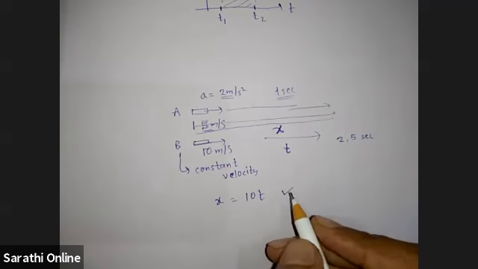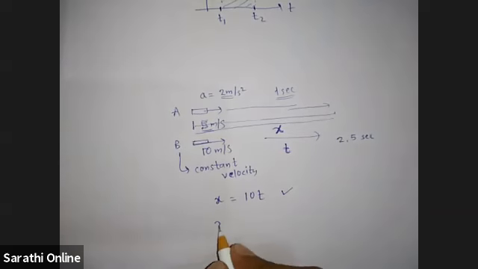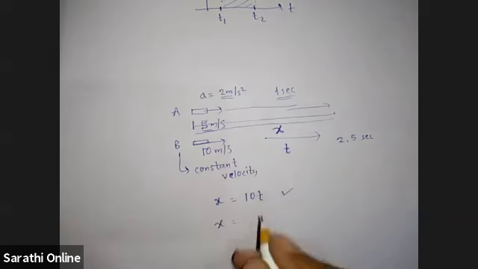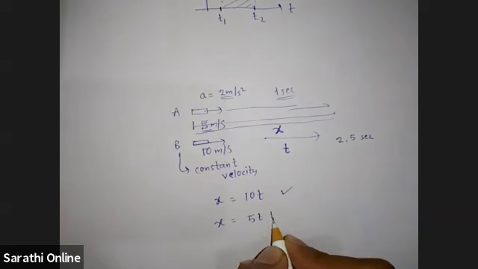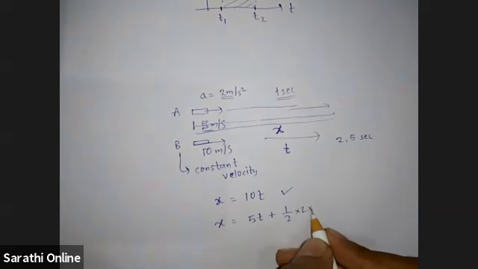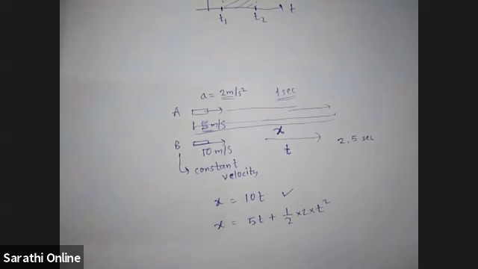And for A, what can we write? X will be ut plus half at square because there is acceleration also. So u into t, 5 into t, plus half acceleration, which is 2, into t square. So now solve these two equations, you will get the value of x and t.